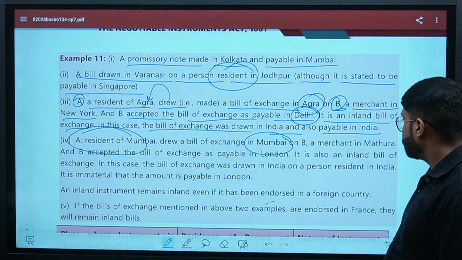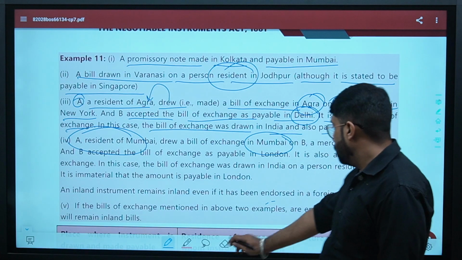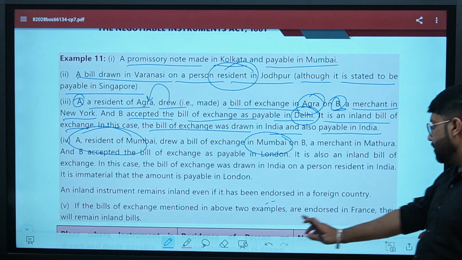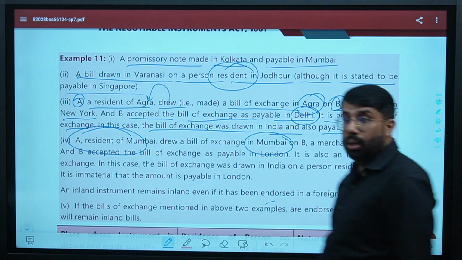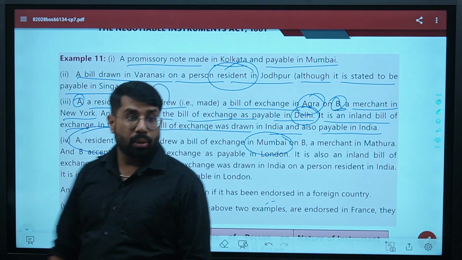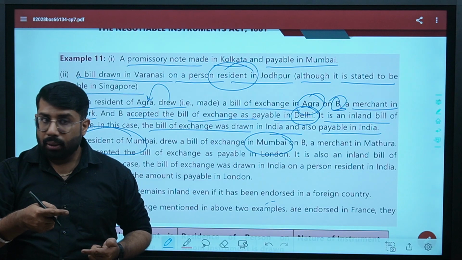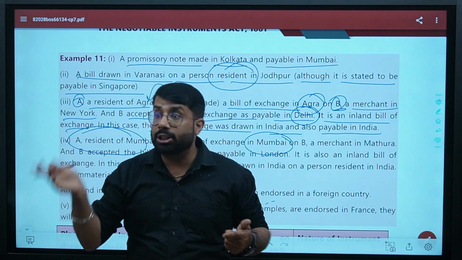This part. If the bills of exchange mentioned in the above two examples are endorsed in France, they will remain inland bills. Endorsement. See, I told you, when you do the endorsement, the person who is endorsing, his liability will not be over until it is paid.